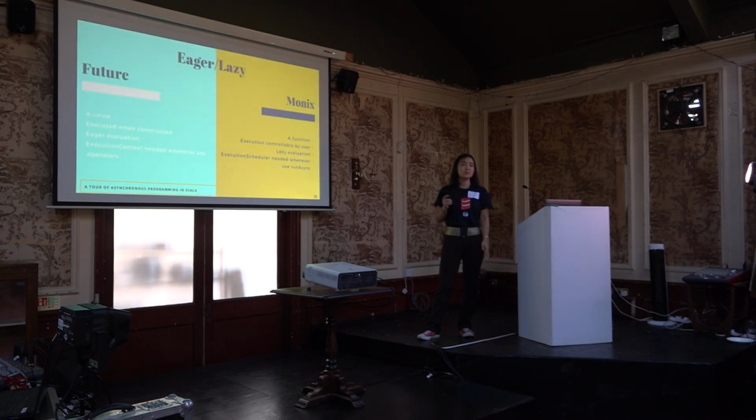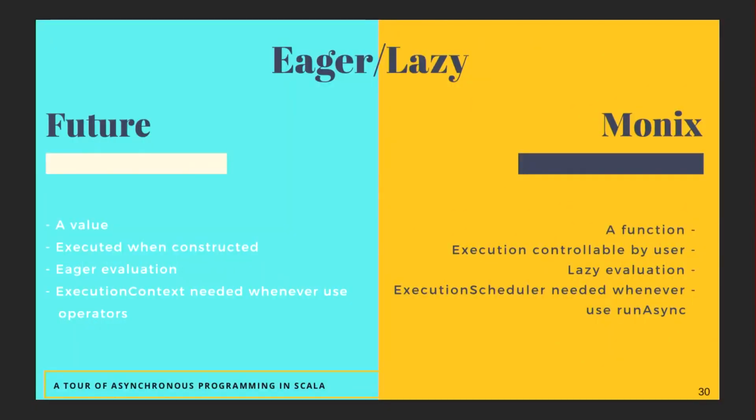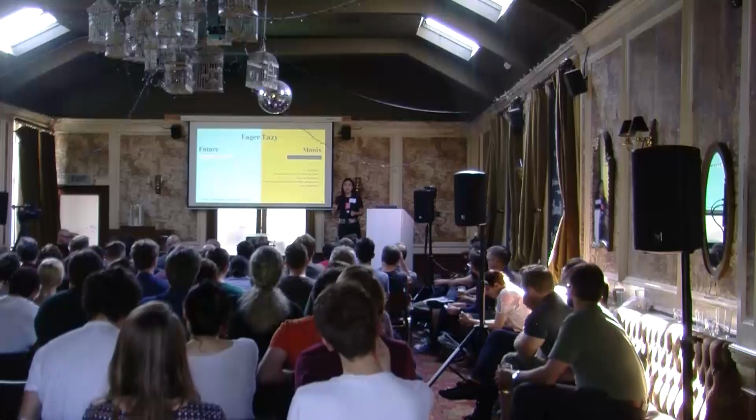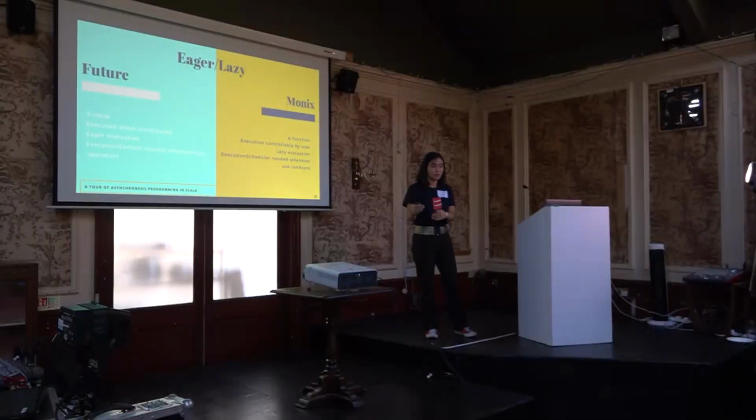So what are the similarities and differences between future and Monix task? Future is a value, and it will be executed and evaluated when you first create it. But a Monix task is a function, right? We say that it produces futures. Because of that, you can decide whether you want it to be executed lazily or eagerly. For future, you will need the execution context whenever you create the future because it's evaluated eagerly.